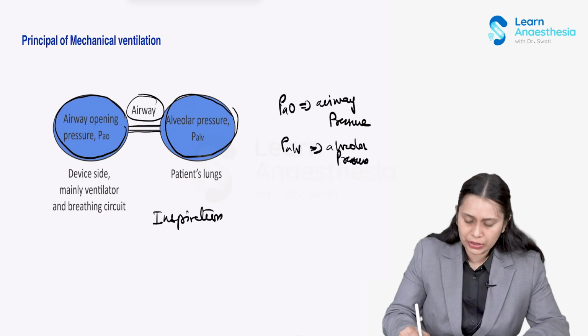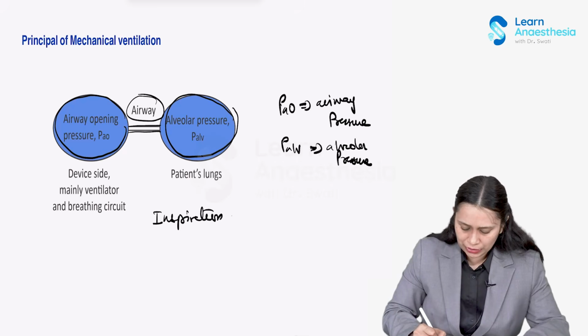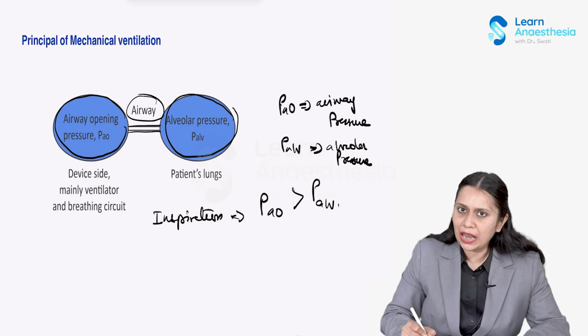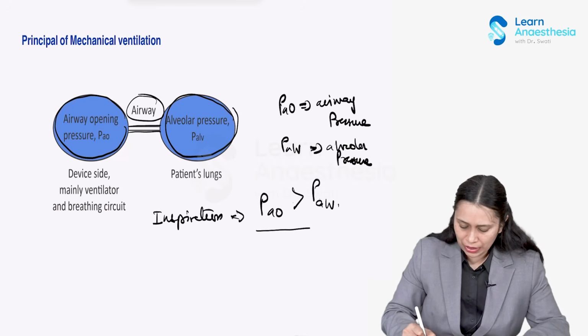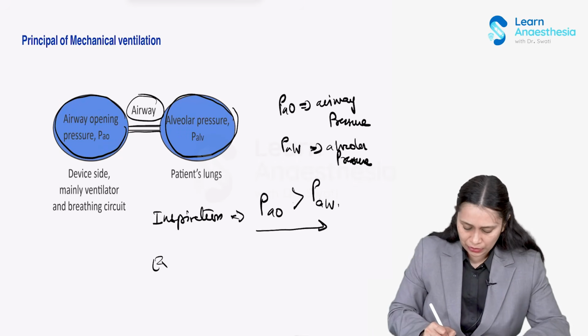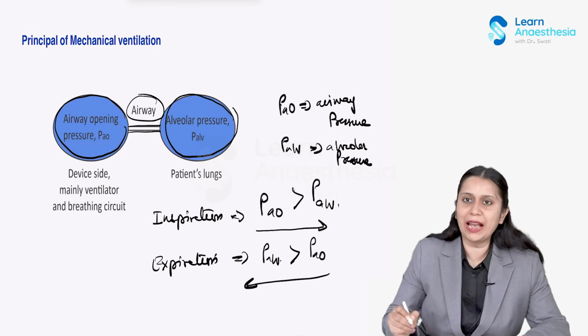So because of the difference in this pressure, only then will the gas move in and move out. During inspiration, the airway opening pressure is more than the alveolar pressure, so the gas moves from outside into the patient's lung and inspiration happens. And during expiration, the opposite happens. During expiration, the alveolar pressure has to be more than the airway opening pressure, only then will the gas move out.